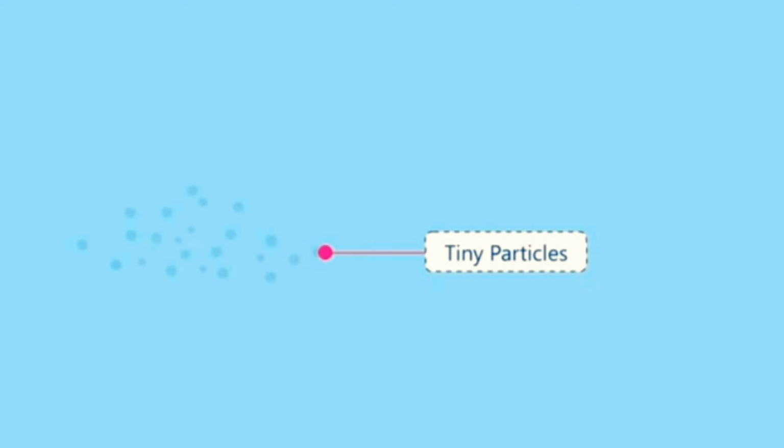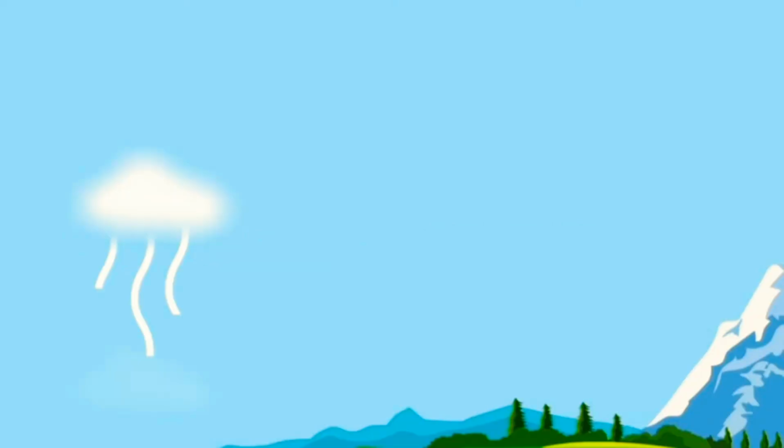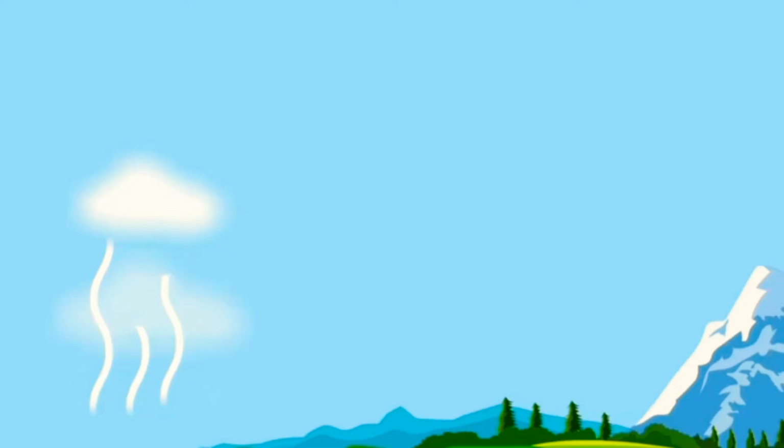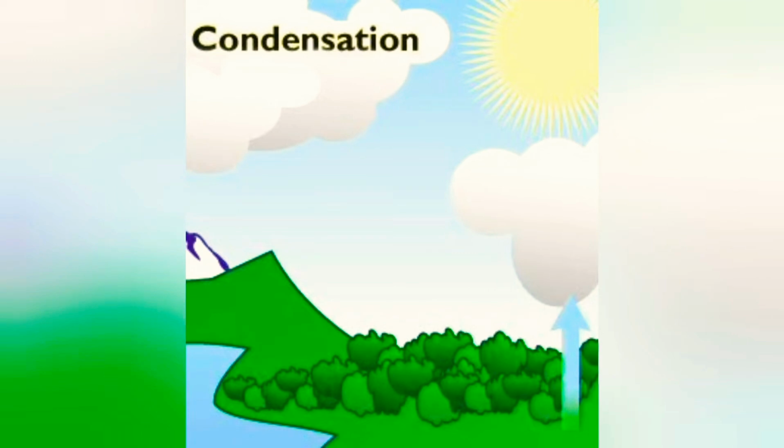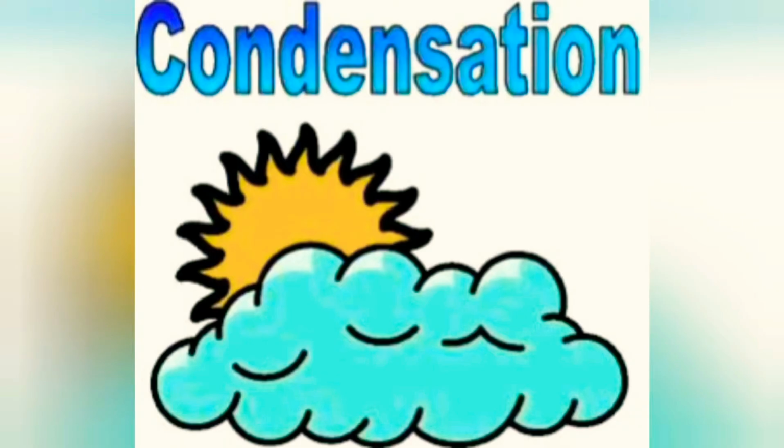When the water vapor rises upwards, it starts cooling down and forms tiny water droplets. These water droplets come together to form clouds. This process is called condensation.